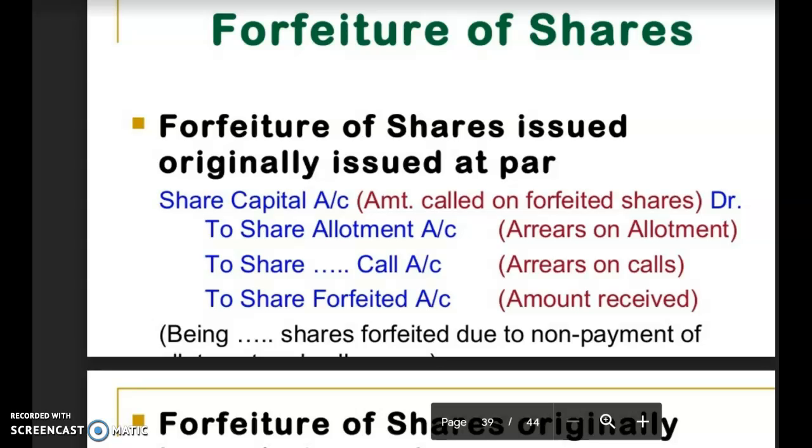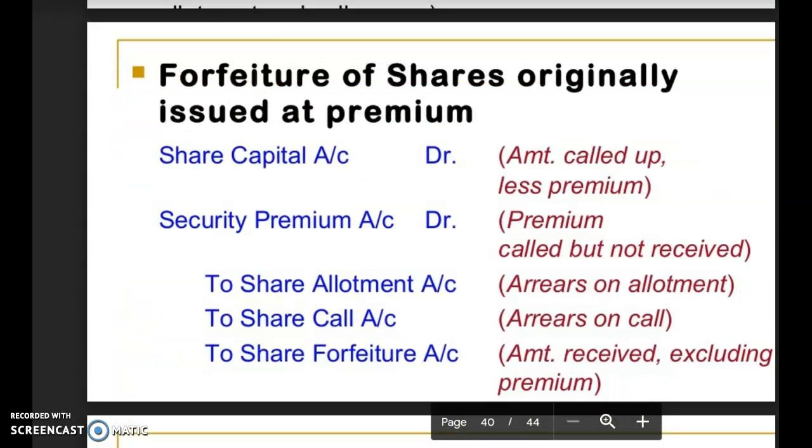Once again, if the shareholder had made the payment of premium, automatically the company had received the premium. So there is no question of arrear, outstanding or balance of the premium amount. In that case, the forfeiture entry will be the same as in case of the forfeiture of shares which were earlier issued at par. Now see here in this entry, securities premium account is being debited.